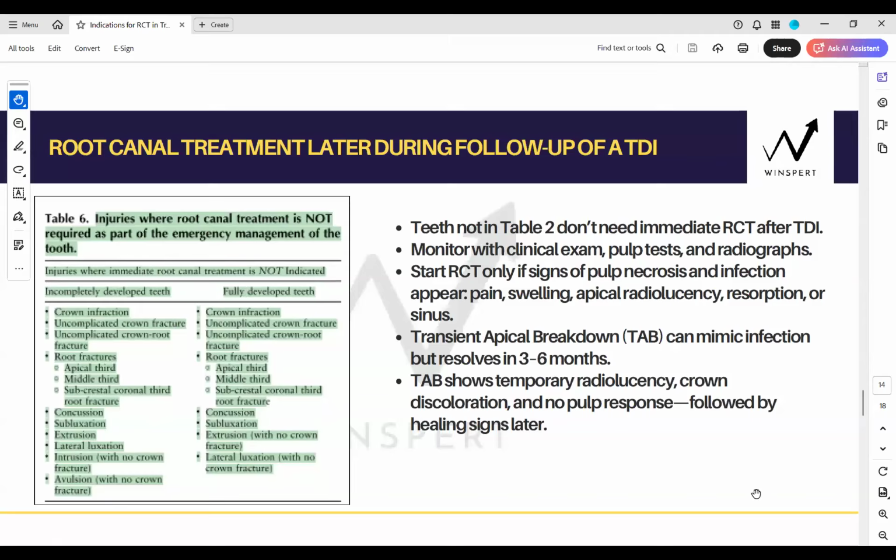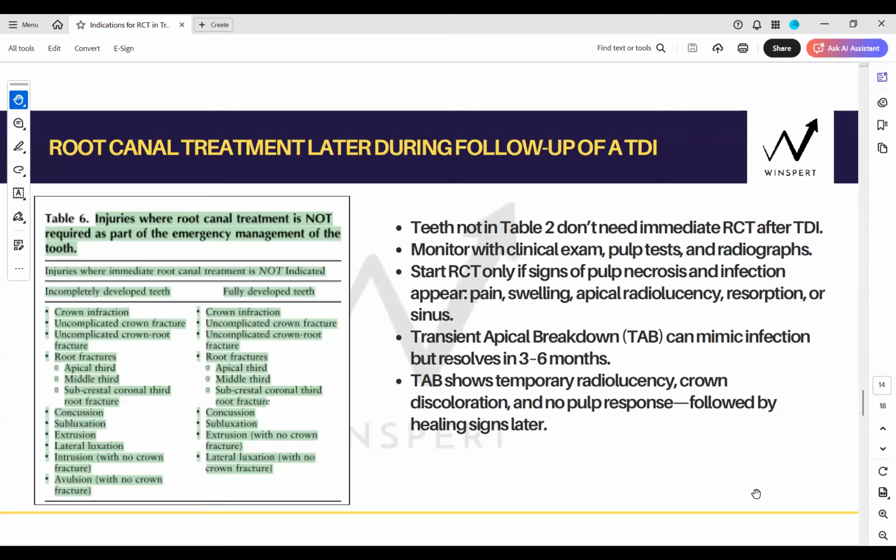Now, what can be the monitoring signs, and what can look like an unfavorable sign, but you have to notice and not immediately start your RCT, which is your transient apical breakdown. That is one sign. Again, an expert clinician will only identify it. It can mimic infection, but it resolves in 3 to 6 months. So transient apical breakdown is a temporary radiolucency, crown discoloration, and no pulp response, followed by healing signs later.